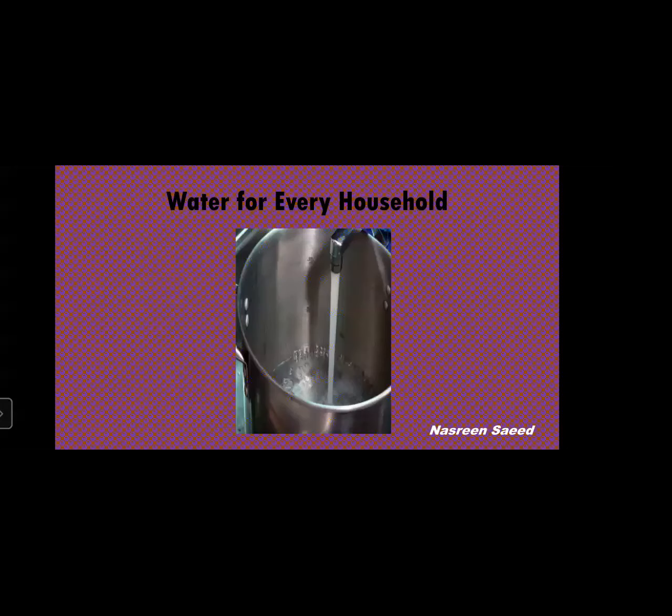The next is, do you know water does not become stale? Now, what is the meaning of stale? Stale means basi. When you cook something today and the next day it is called stale, because whatever you cook on one day, you have to finish that food on the same day. The next day, it becomes stale, basi ho jata hai. And if you eat that, your stomach starts paining.